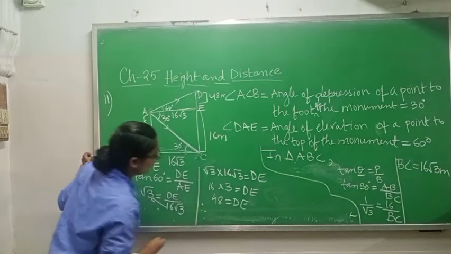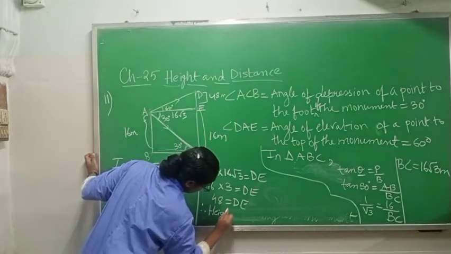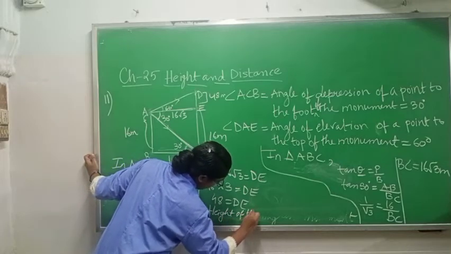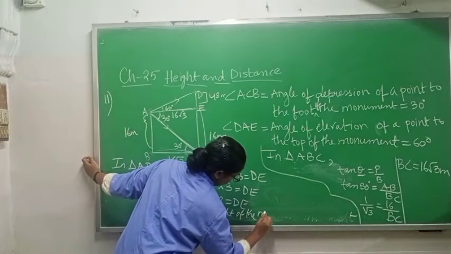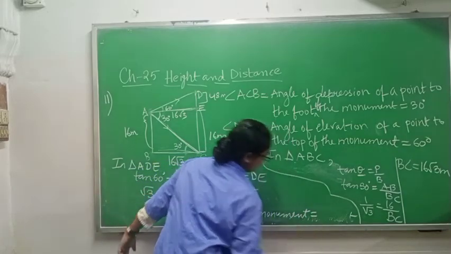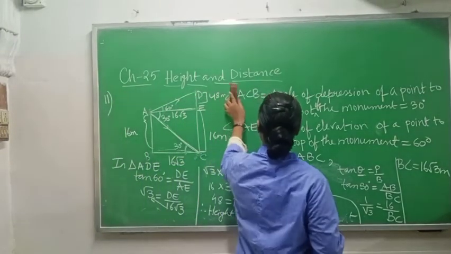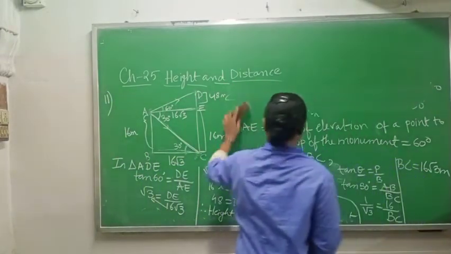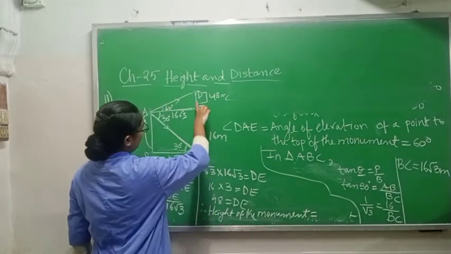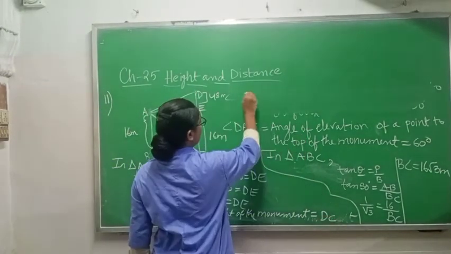Therefore in answer what will you write? Height of the monument equals DC.